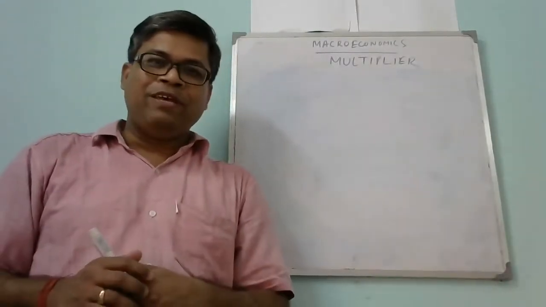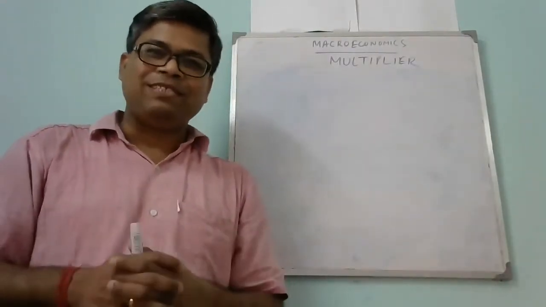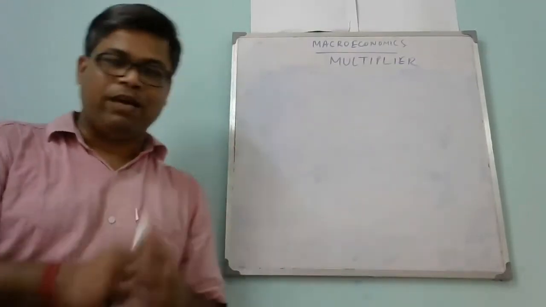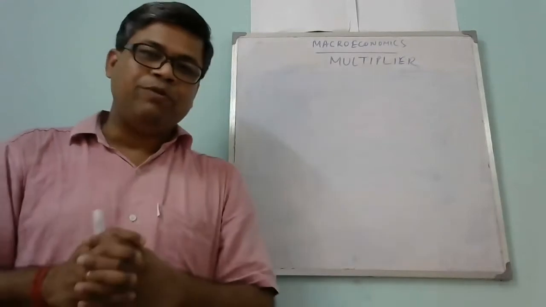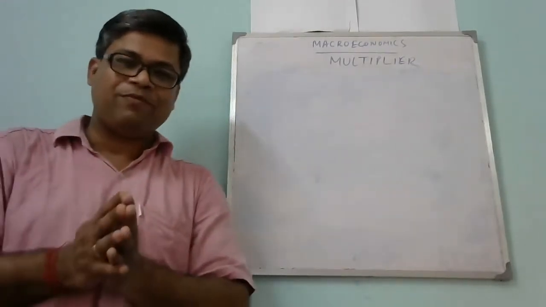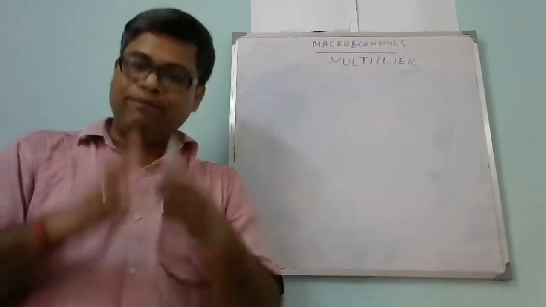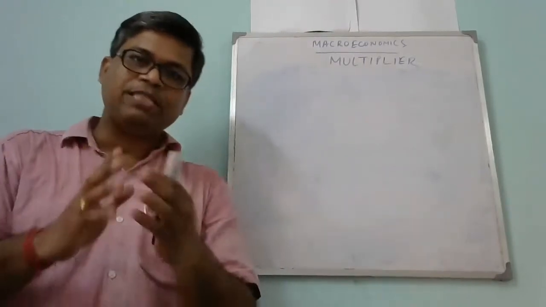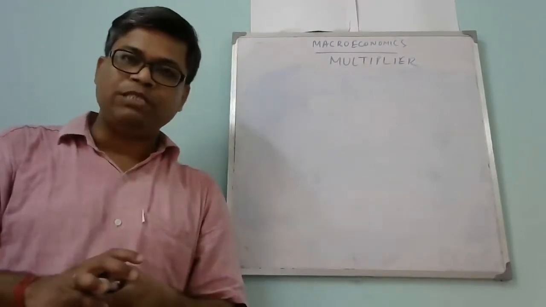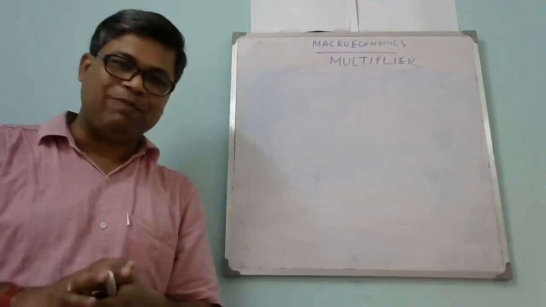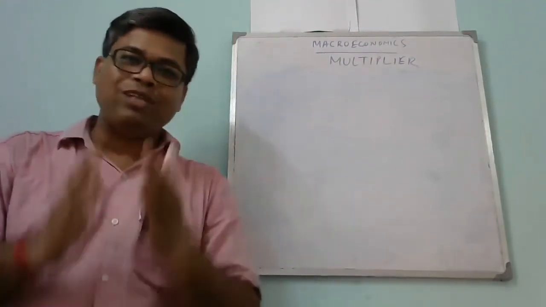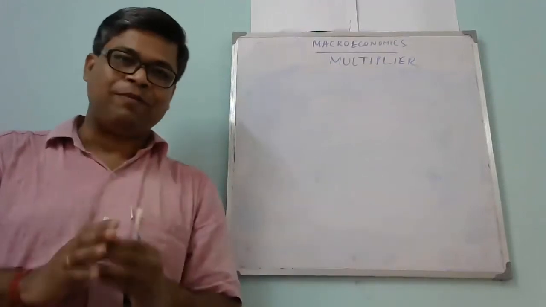Welcome all. Today, we shall be discussing a very important topic under macroeconomics, that is the multiplier. In economics, there are different types of multipliers, for example, investment multiplier, government expenditure multiplier, export-import multiplier. So first of all, we should understand the meaning of multiplier.